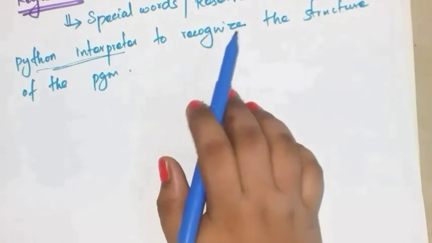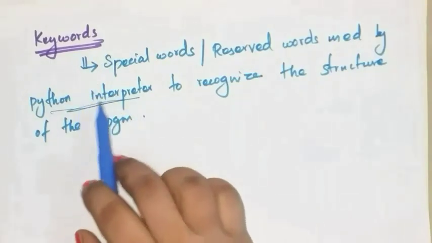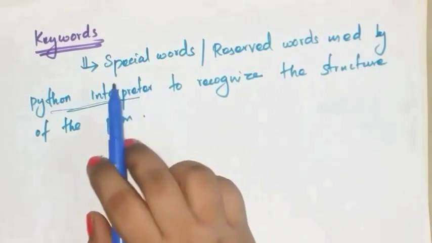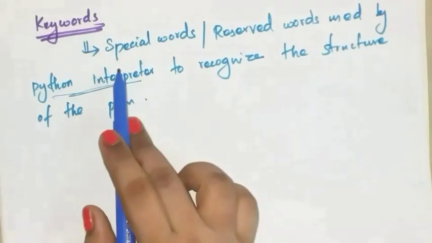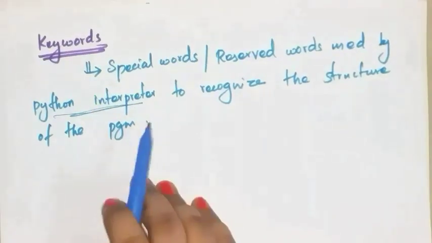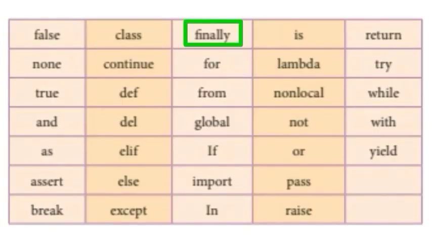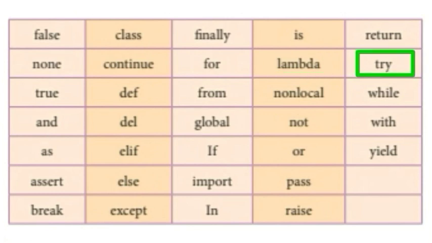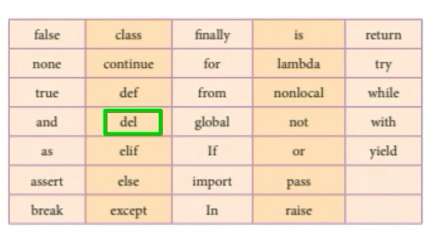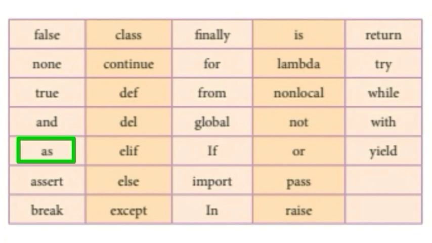It does not allow users to use them for any other purpose, so programmers cannot use keywords as identifiers. Examples of keywords are False, class, finally, is, return, None, continue, for, lambda, try, True, def, from, nonlocal, while, and, del, global, not, with, as, elif, if, or, yield, assert, else, import, pass, break, except, in, raise.